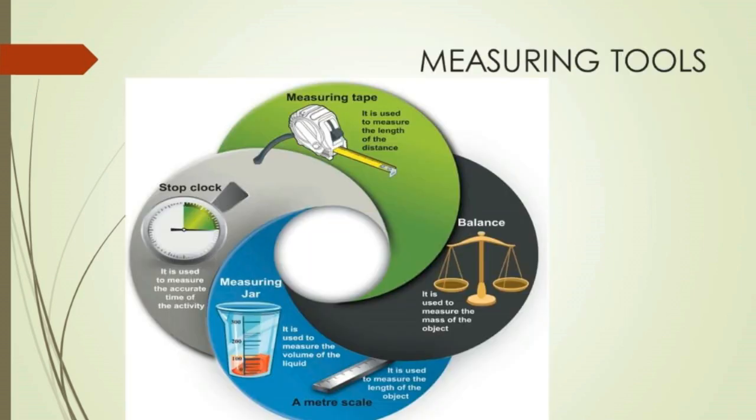Measuring tools. Let's learn about some measuring tools. First one, measuring tape. It is used to measure the length of the distance. Stop clock. It is used to measure the accurate time of an activity. Next, the measuring jar. It is used to measure the volume of liquid. A meter scale. It is used to measure the length of an object. A balance. It is used to measure the mass of an object.